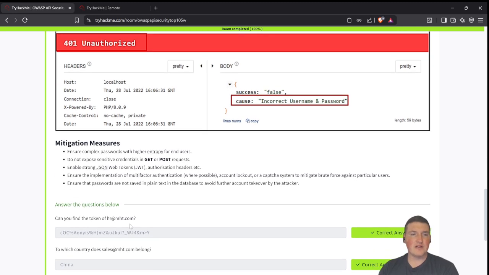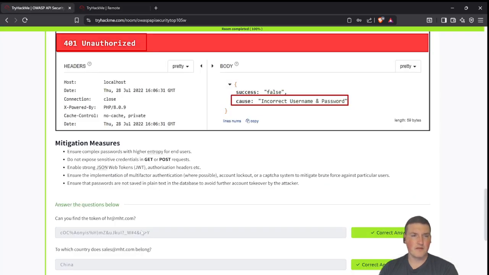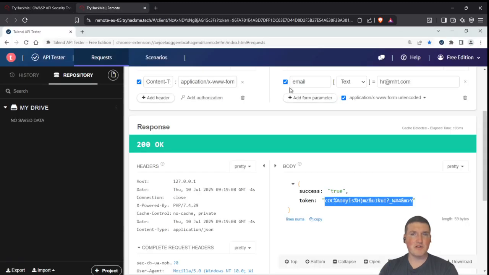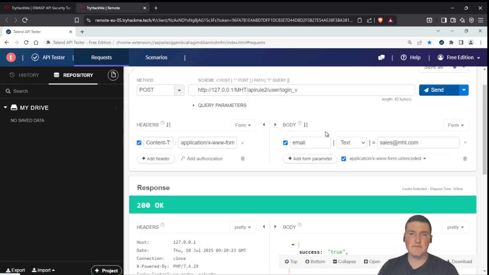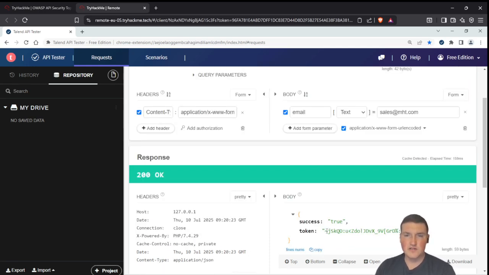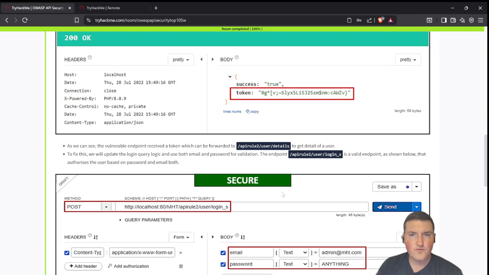So can you find the token of HR? That's right here, this Coco whatever, right? Which country does sales belong to? Well, this one we have to actually go through. So sales, and we'll say send it. Here's the token. Now what we need to do is send this to user details.